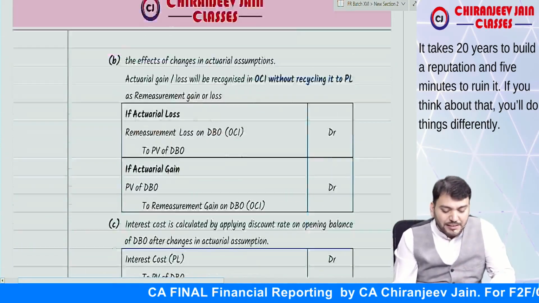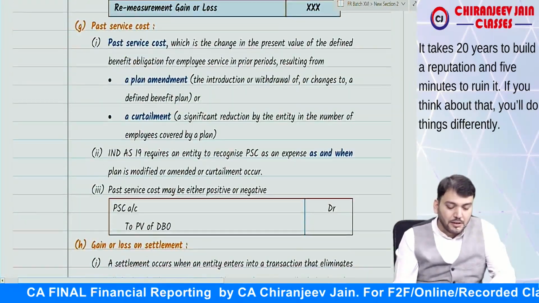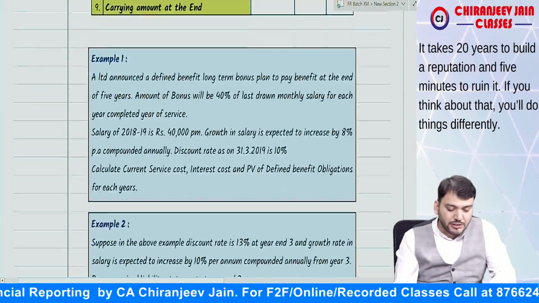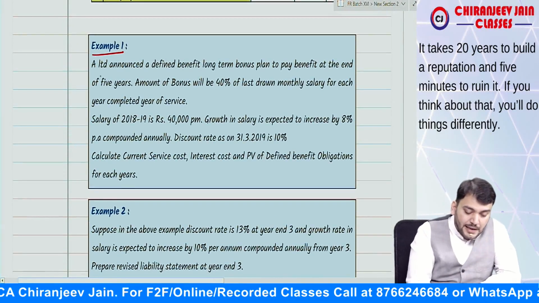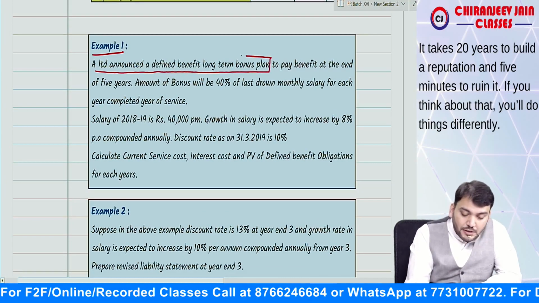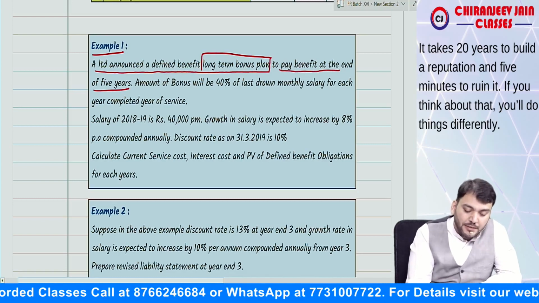Now what I will do, I will take one question, and from that question I would like to explain the entire accounting treatment of this. So come to example number one. A Limited announced a defined benefit long-term bonus plan to pay benefit at the end of 5 years.